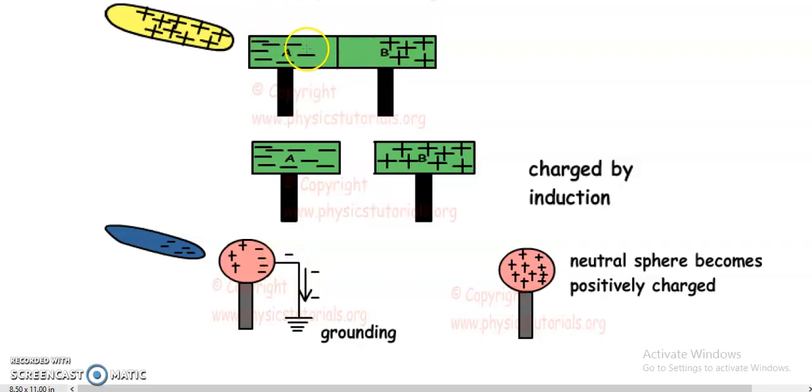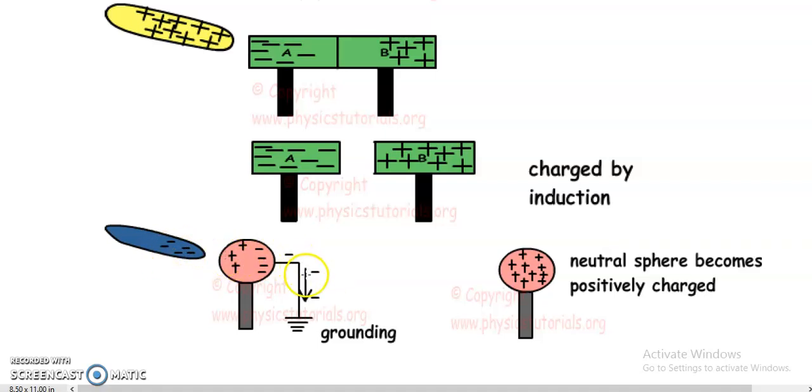Because of this phenomenon, which we have already understood in the previous case, positive charges will be attracted towards the negatively charged rod and negative charges will be repelled, because like charges repel. Now if this end of the metallic sphere is earthed, or grounded, what will happen? These negative charges will be transferred to the earth, and there will be no effect on the positive charges, because they are bound by the attraction force due to the negative charges of the rod.